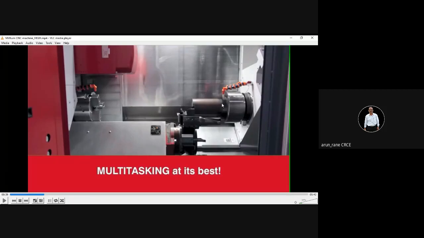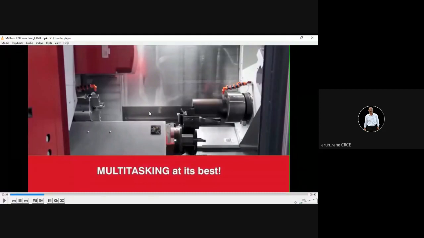So you do the work from here to here, and when the first setting is done, you either part off or remove the component and put it here, and do the second setup here, so that accuracy is not lost and the workpiece is directly finished.